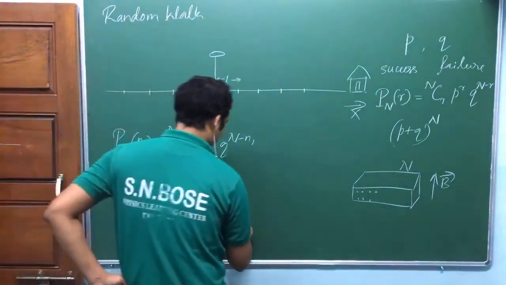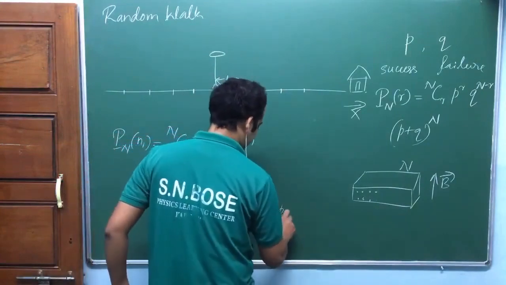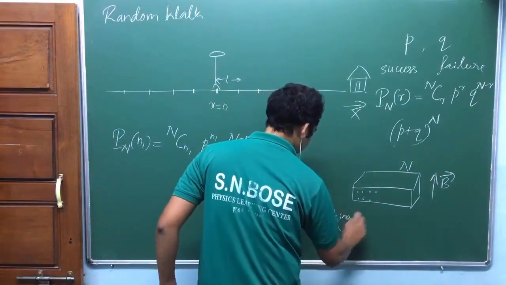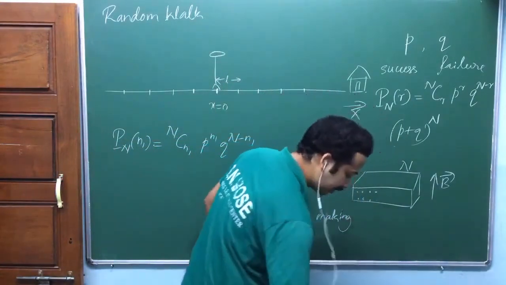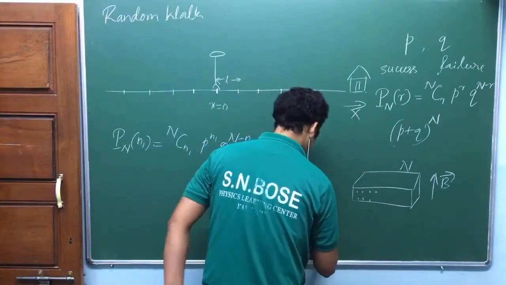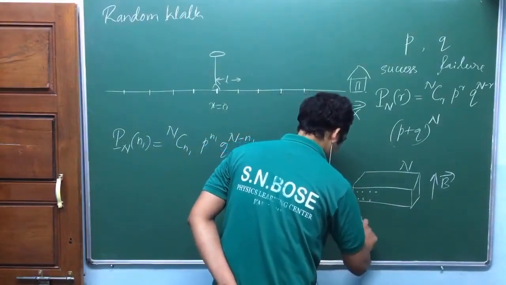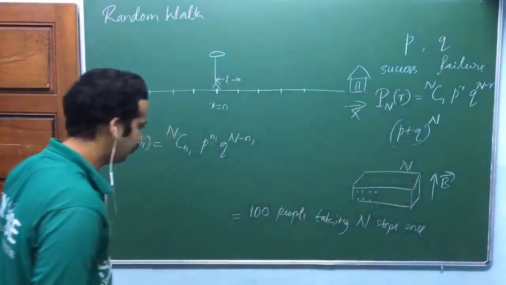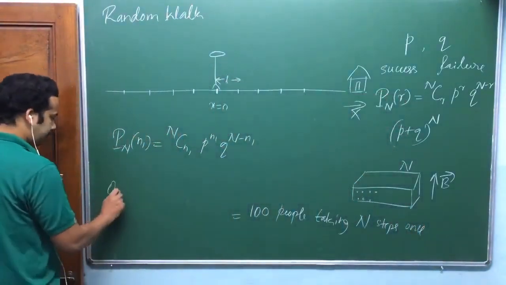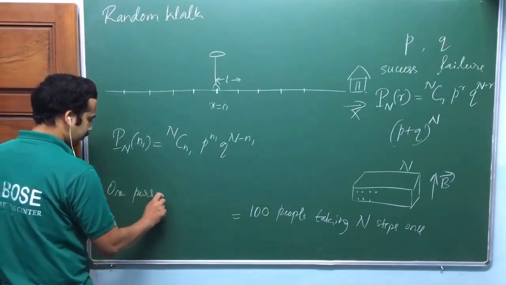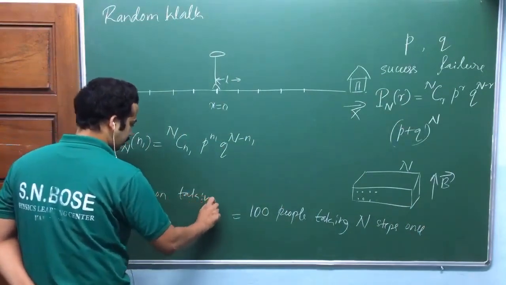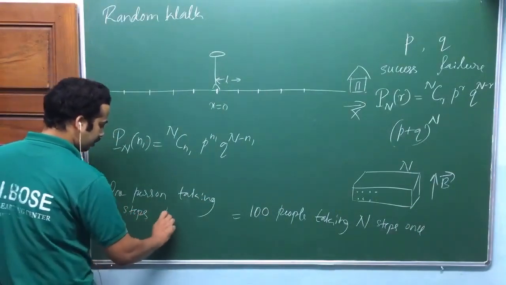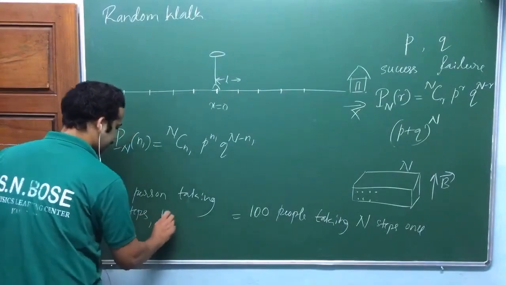So, 100 people taking n steps once is equal to one person taking n steps 100 different times.